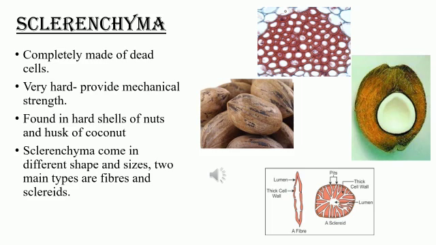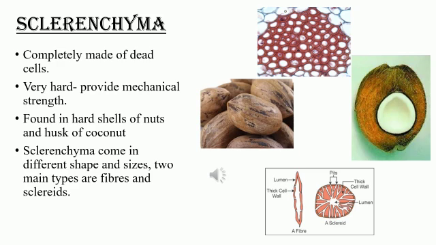The shells of nuts are very hard, like a stone, isn't it? So the hardness is compared to stone, isn't it? And even the husk of coconut is hard, isn't it? Sclerenchyma comes in different shapes and sizes. And two main types are fibers and sclerites. Here you can see how a fiber looks like and a sclerite.